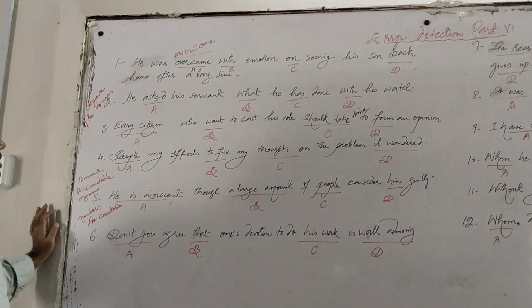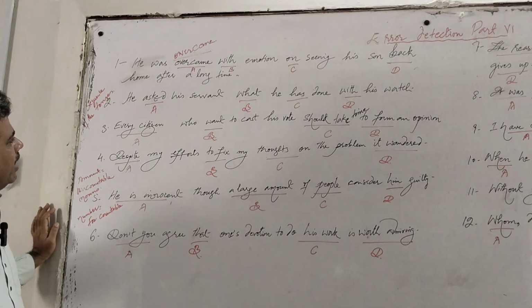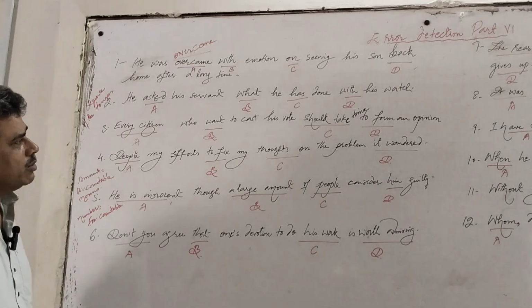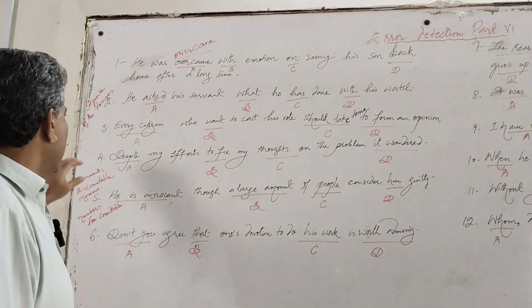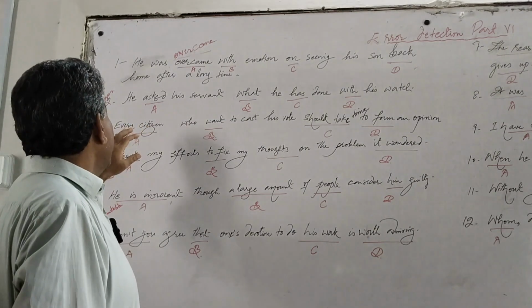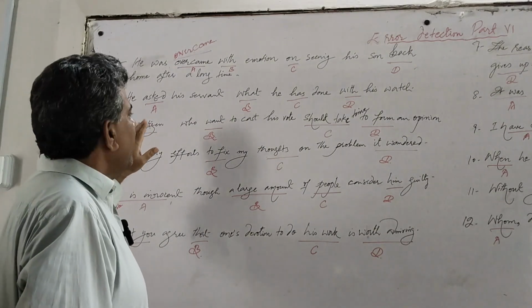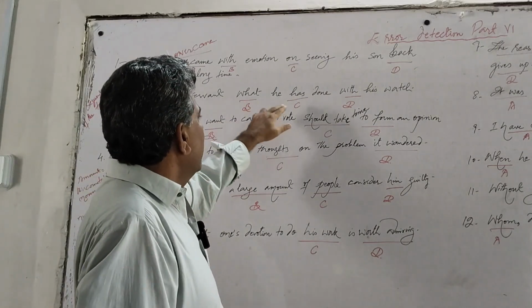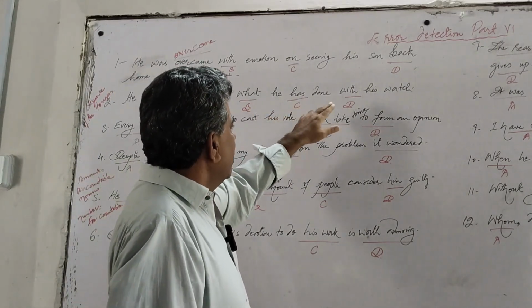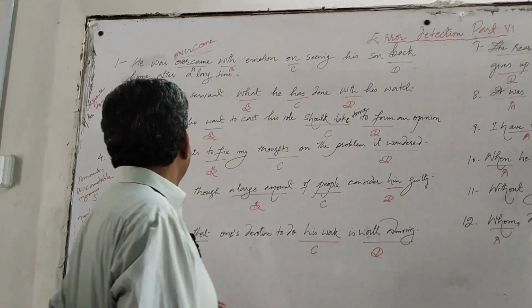In the second sentence: he asked his servant what he has done with his watch. We have four points. There may be any error. He asked, what, has, with.